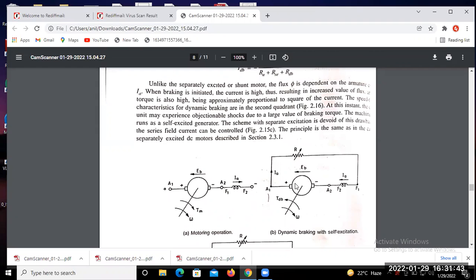Whatever the resistance of the armature, that means RA, armature resistance, and whatever the field winding resistance, these are connected in series, and the rheostat connected across the circuit is also in series. So the total resistance of the circuit, all connected in series, is the summation of all the individual resistances. If different resistances are connected in series, what do we take as the equivalent resistance? The summation of the individual resistances.